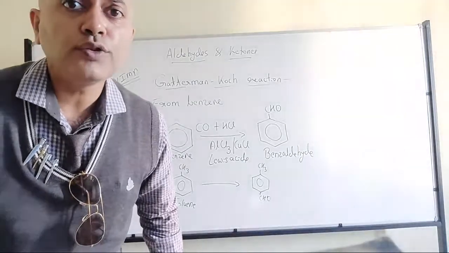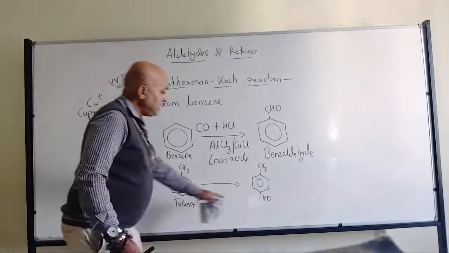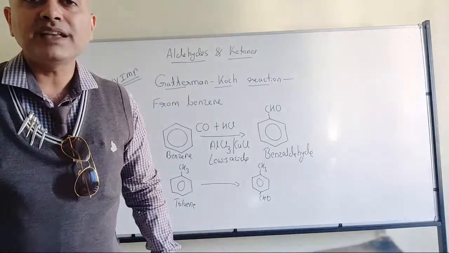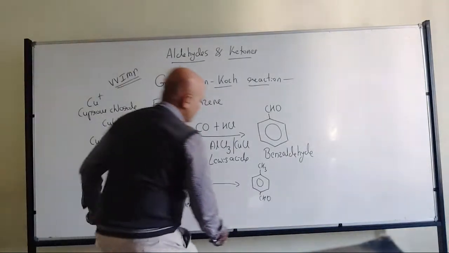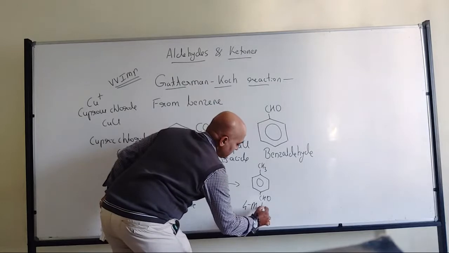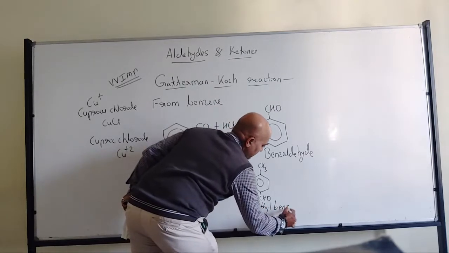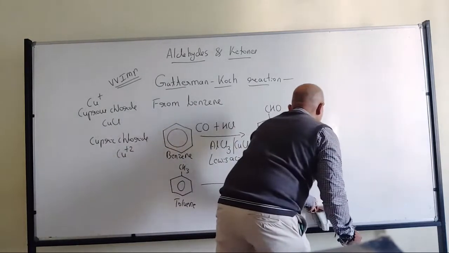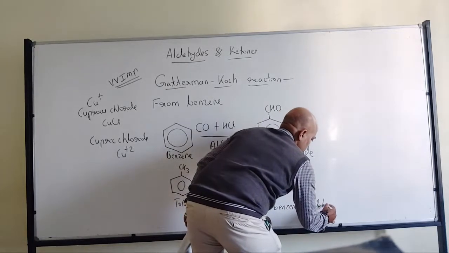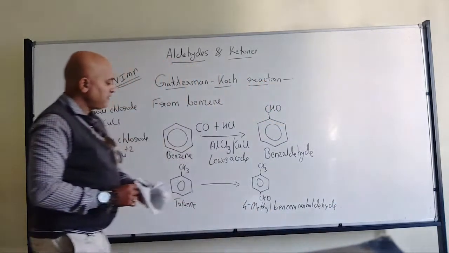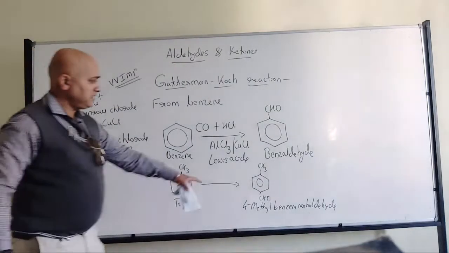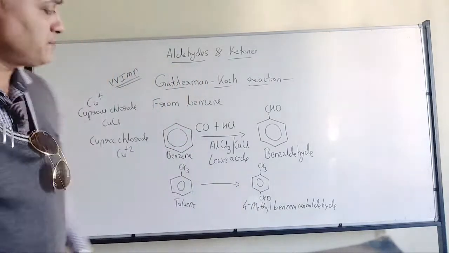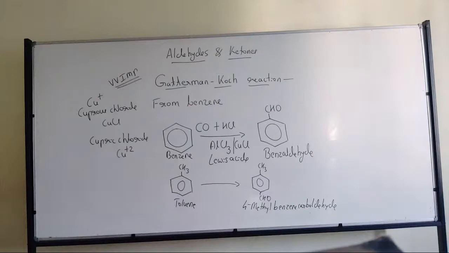No Sanjana, no 2-phenylethanol, no. It will be added over here. That means 4-methyl benzaldehyde or 4-methyl benzene carbaldehyde is the product. So that's where we have the reaction. This will be the major product because the groups are far from each other. So that will be the major product, that is 4-methyl benzene carbaldehyde.